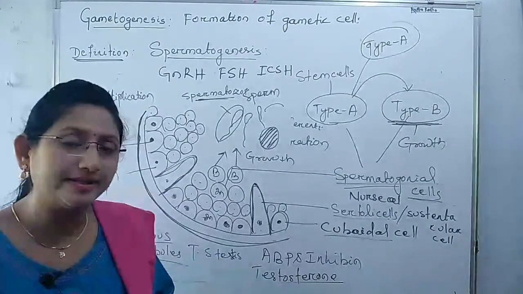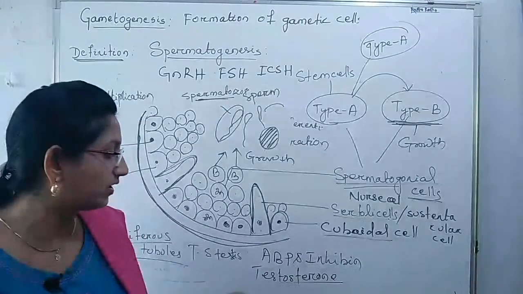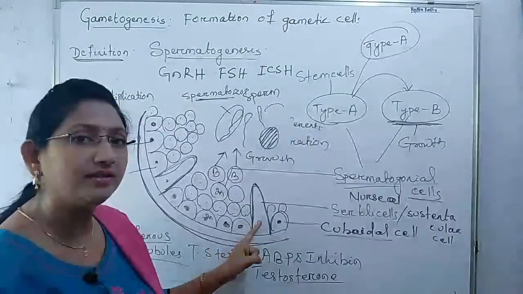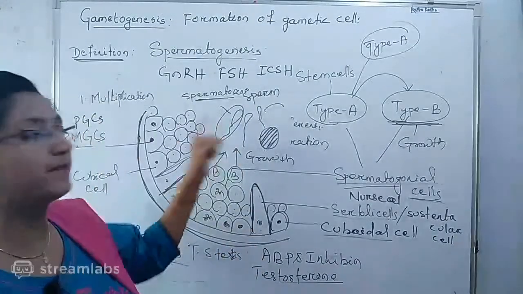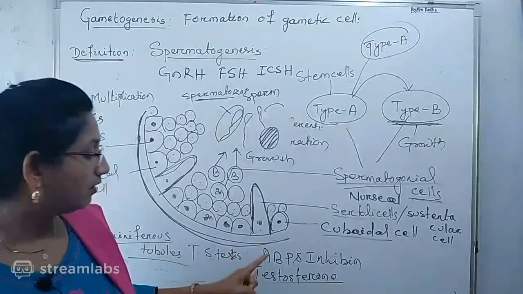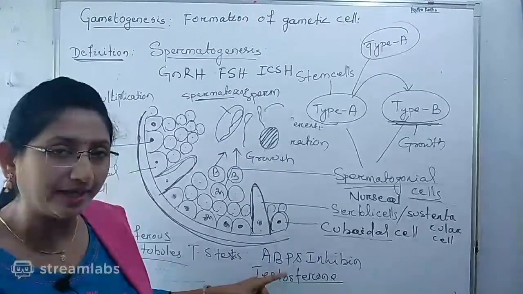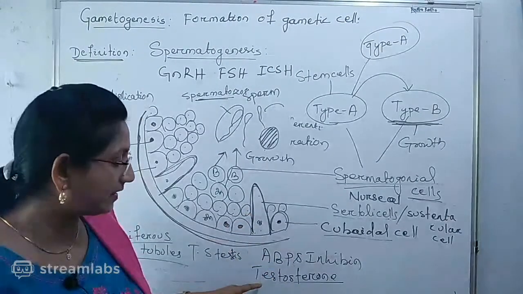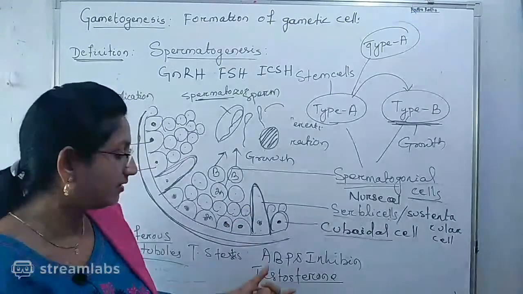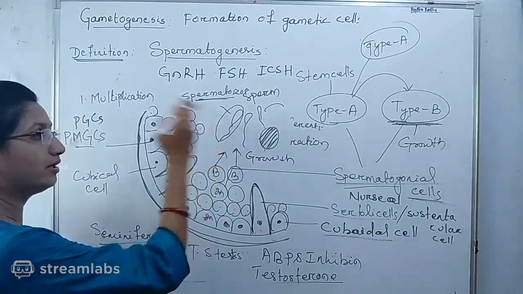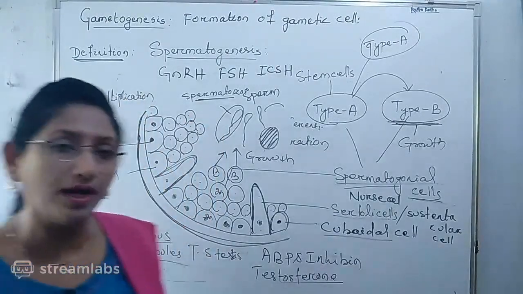The Leydig cells produce the testosterone hormone, which is absorbed by the Sertoli cells for the nourishment of the sperm. Due to the presence of this particular protein, androgen binding protein, the Sertoli cells can concentrate the testosterone and use it in the nourishment of the spermatozoa.